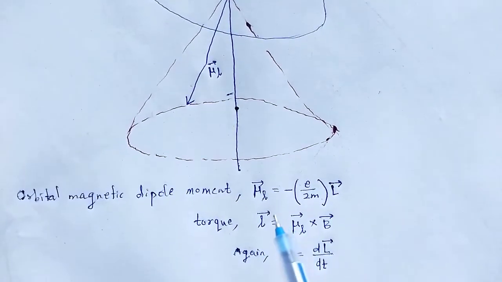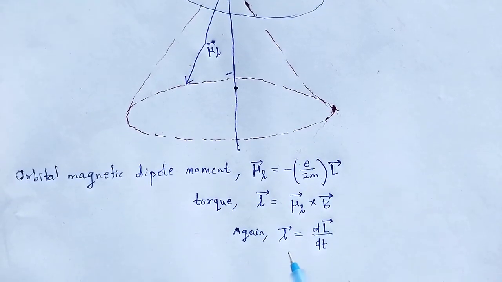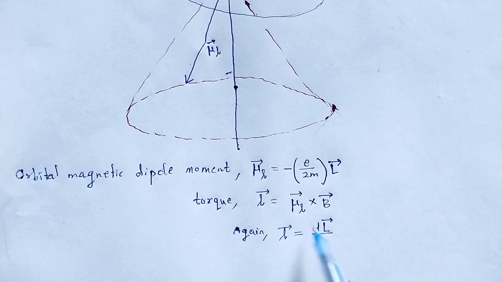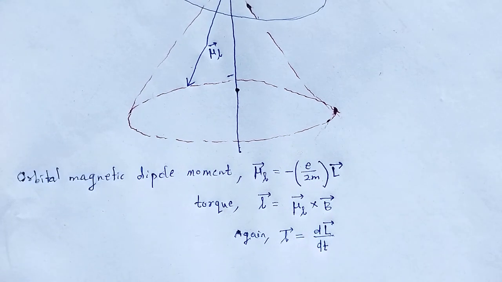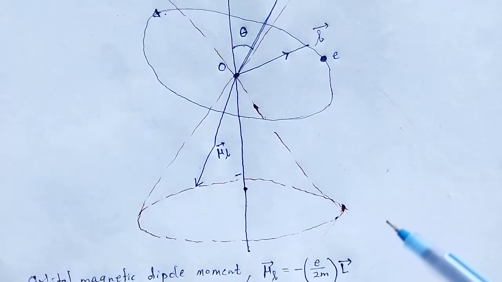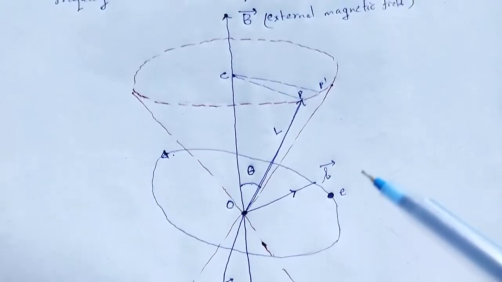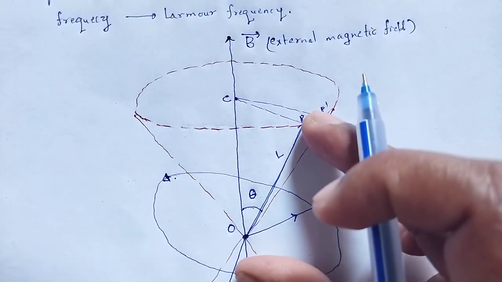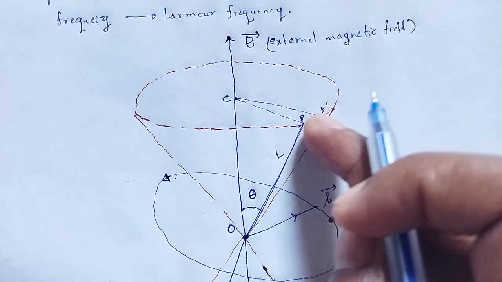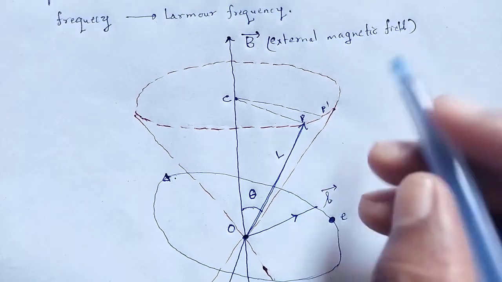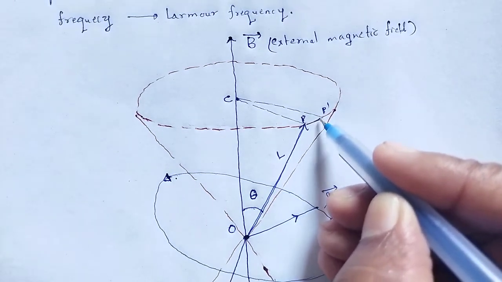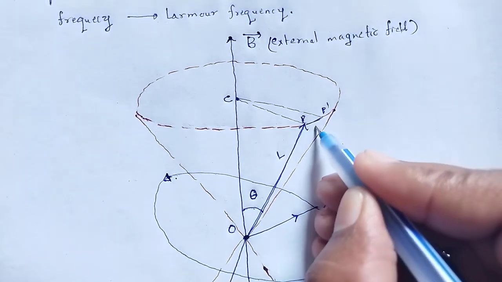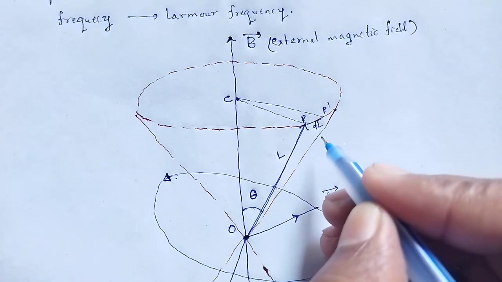These are the terms mu L, L, and again the torque in terms of the rate of change of angular momentum. So OP is equal to L, and PP dash is the small length dL.